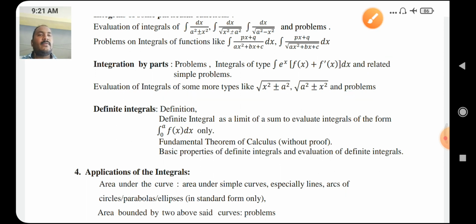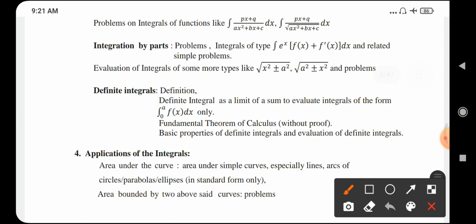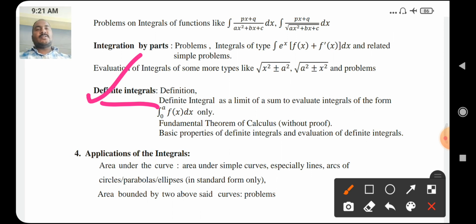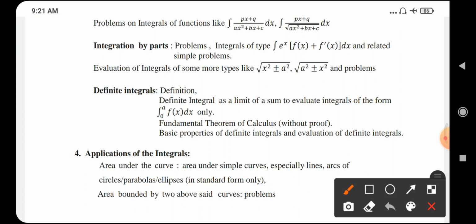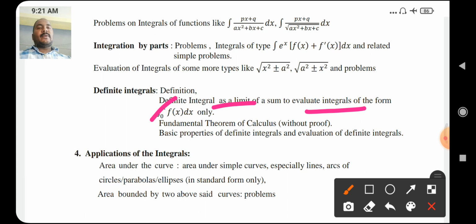Okay, one more very important concept is definite integrals. In your annual examination, 6 mark questions belong to this concept, definite integrals. Here in this concept we will discuss the definition of integral as a limit of a sum, to evaluate integrals of the form integral of f of x into dx between the limits 0 to a only.